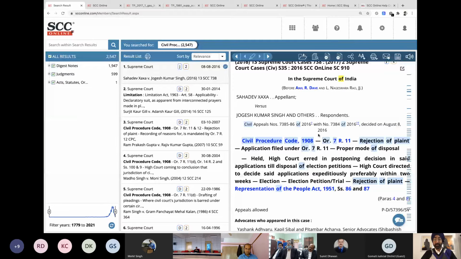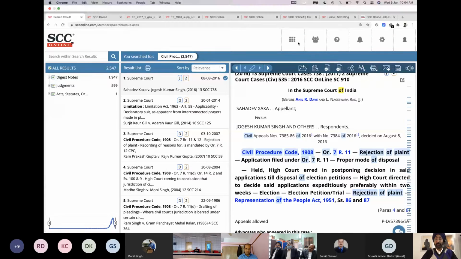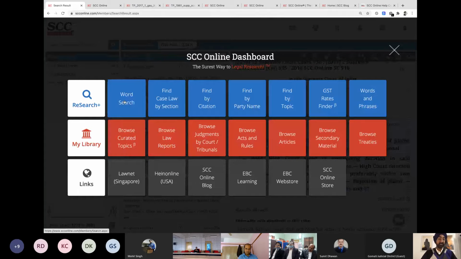Now, if you see this, you're getting all the judgments on that particular section or order and rule number available here. CPC Order 7 Rule 11, the judgments are available right over here. This is a simple search. Let me just quickly go to the last search, that is word search. We're going back on word search now.